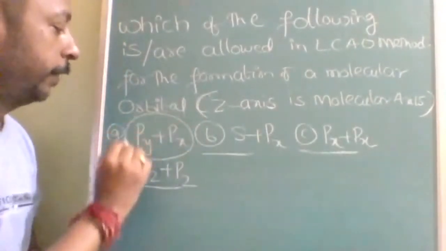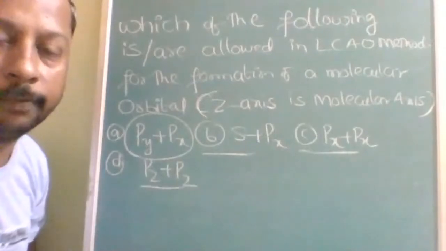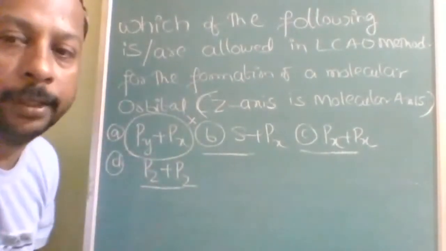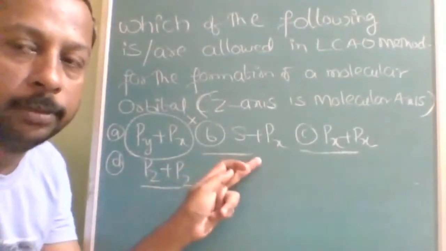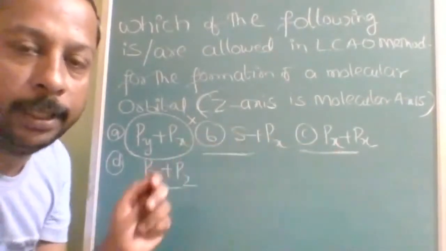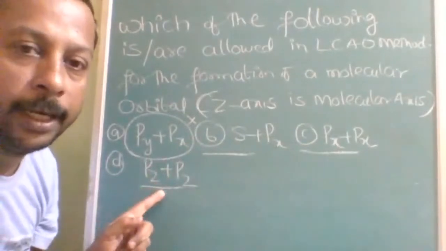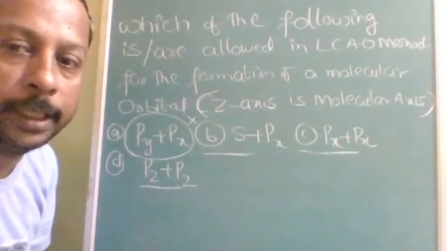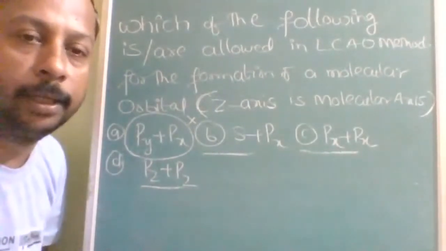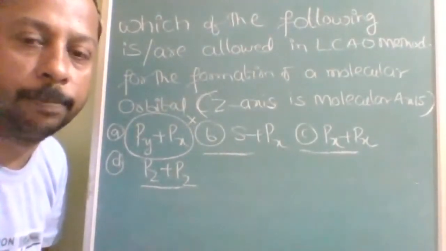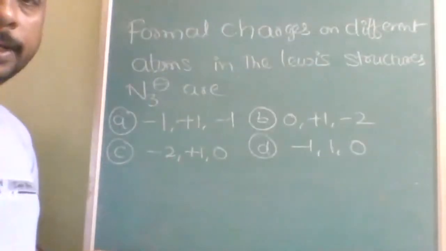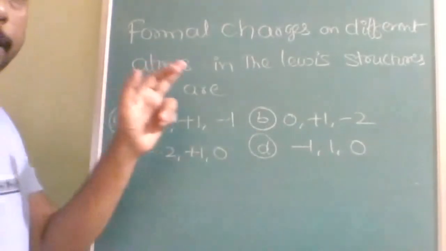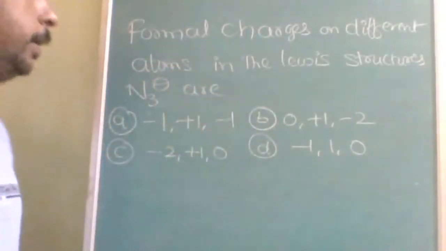See, they are in different planes. Px and Py are in different planes, that's why not allowed. Bonding between S and P is okay. Bonding between Px and Px is okay. And PZ is also okay. But linear combination cannot take place in two different orbitals, sorry, two different planes.